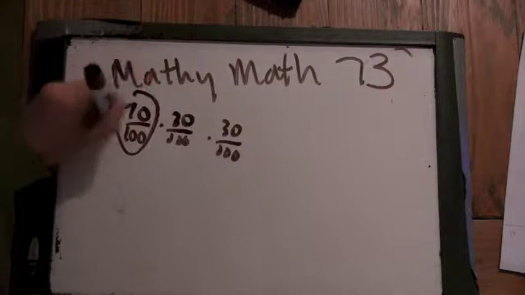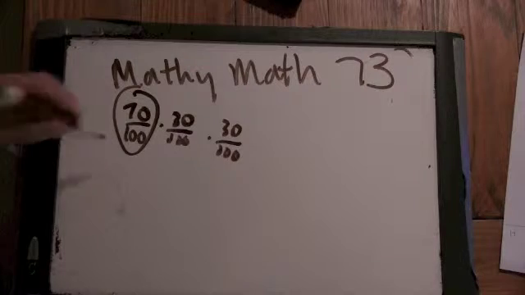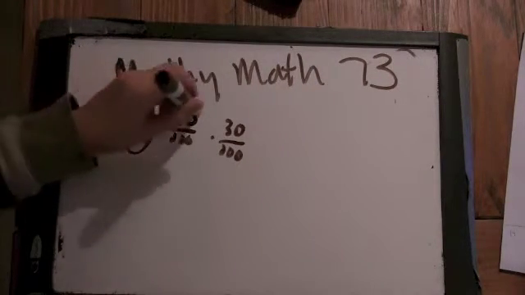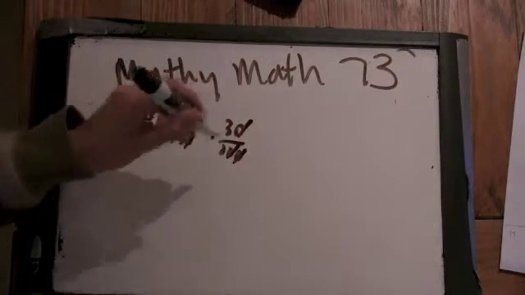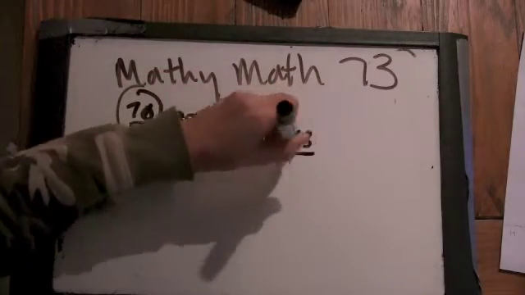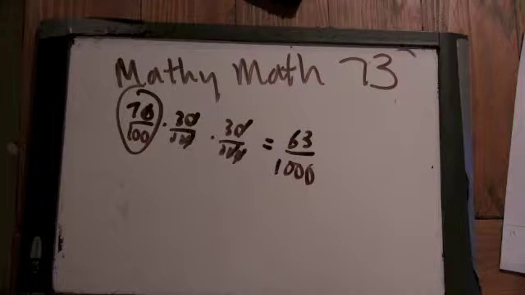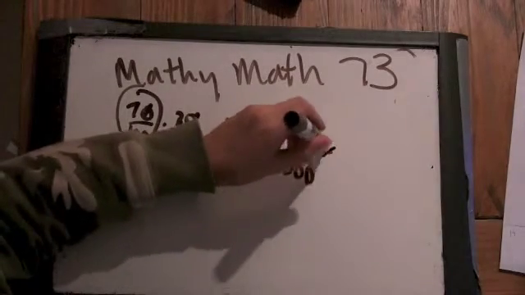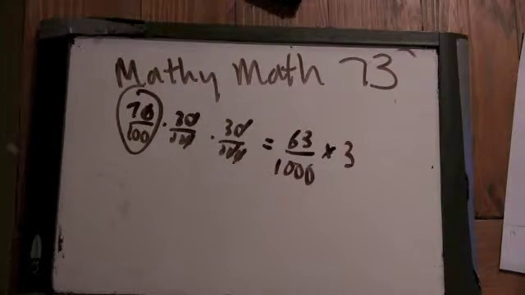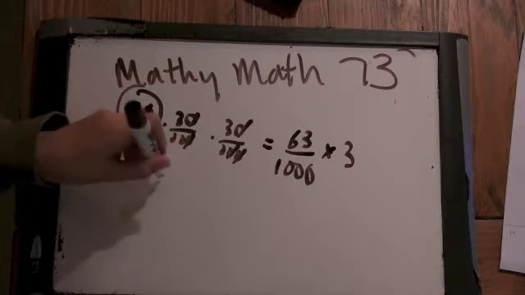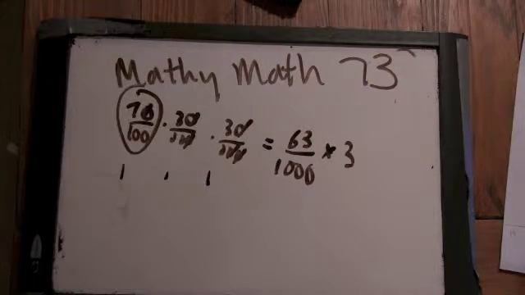Because this is the voter approves, and then the voters don't approve, so cancel a few things. You get 63 over 1,000. But there's 3 different ways you can do this. You have to multiply this by 3. Why is that? Because you can have the first guy approve, the second guy approve, or the third guy approve.